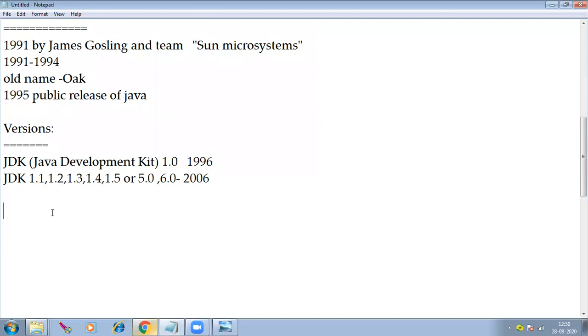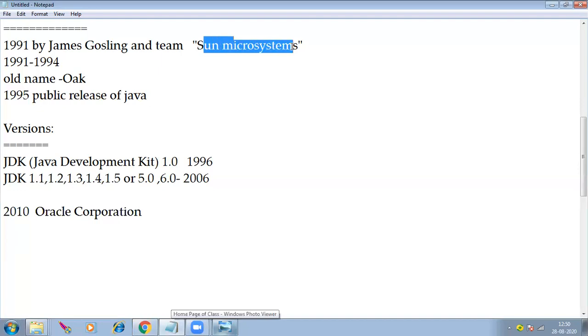Later in the year of 2010, Oracle Corporation owned Sun Microsystems, meaning they purchased the total Sun Microsystems company along with Java.